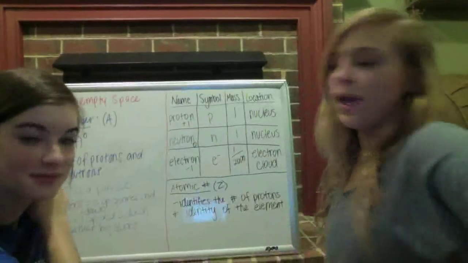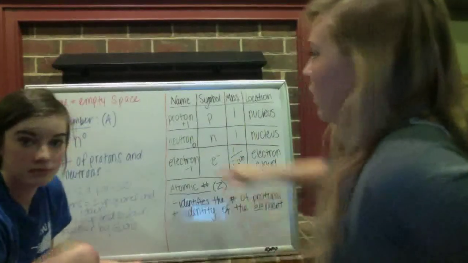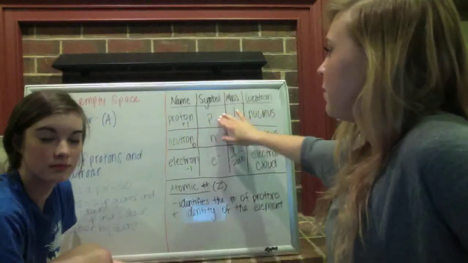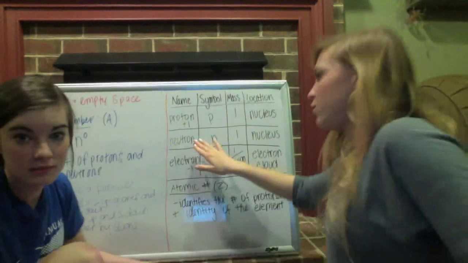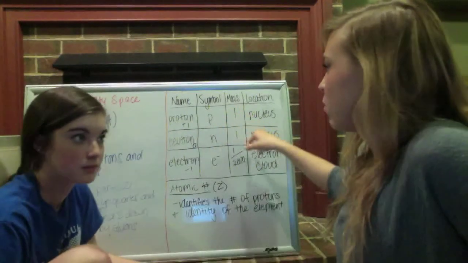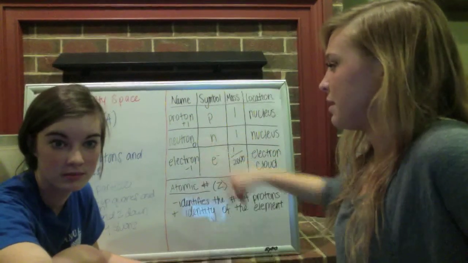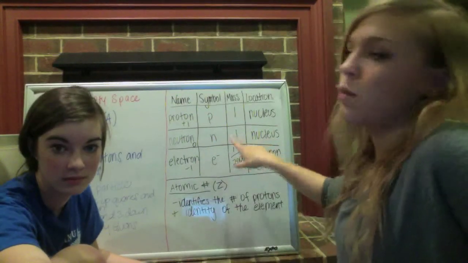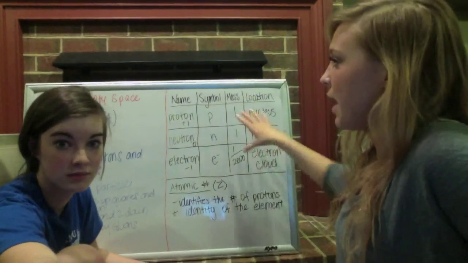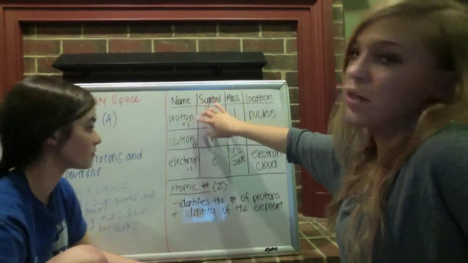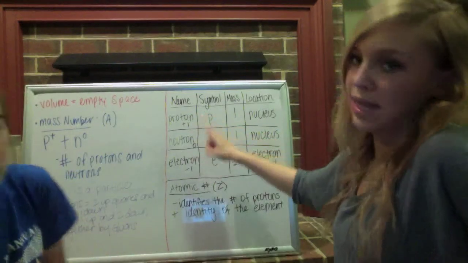Okay, and now we're going to talk about the parts of the atom. And for the proton, the symbol is P, the mass is 1, and the location is in the nucleus. For the neutron, the symbol is N, the mass is 1, and the location is also in the nucleus. And for the electron, the symbol is e negative, the mass is 1 over 2,000, and the location is in the electron cloud. And you also need to remember that for the proton, the charge is positive 1, for the neutron it's 0, and for the electron it's negative 1.